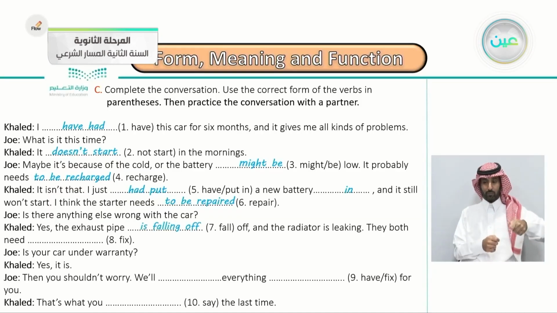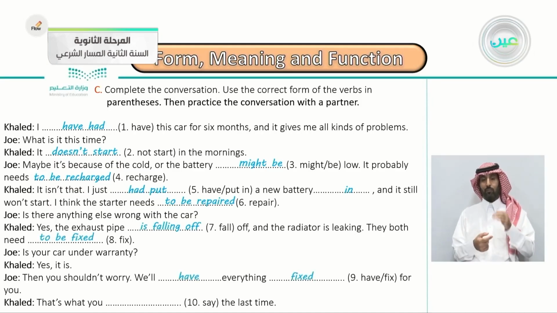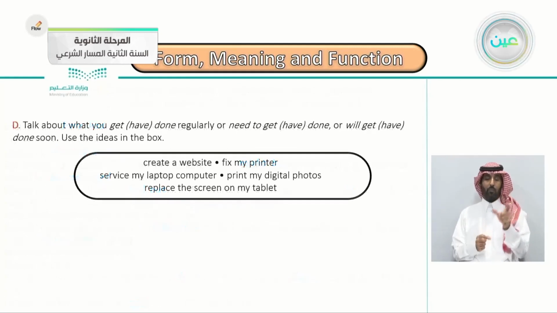You can continue answering all of these by yourselves, but try to focus on changing the form of the verb. Here, the last exercise: talk about what you get or have done regularly, or need to get or have done, or will get. So, all the tenses.